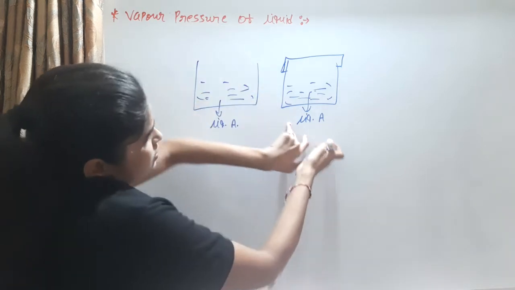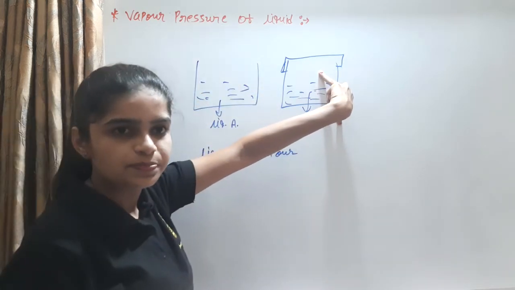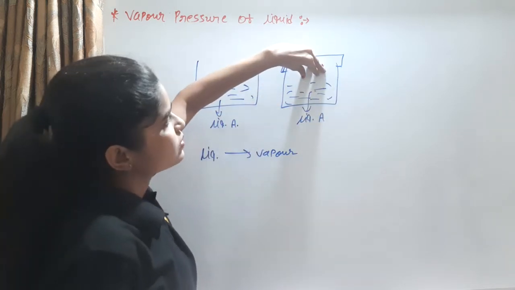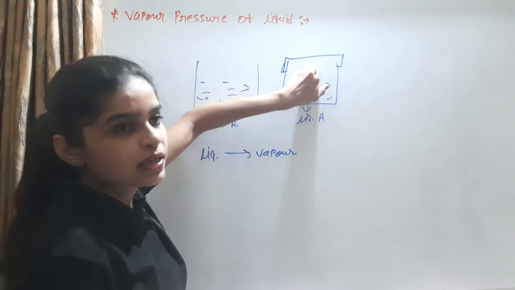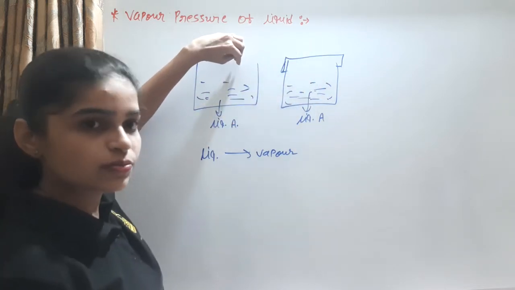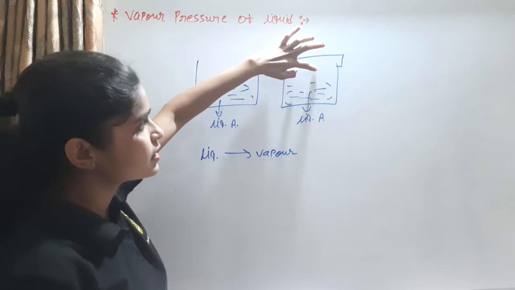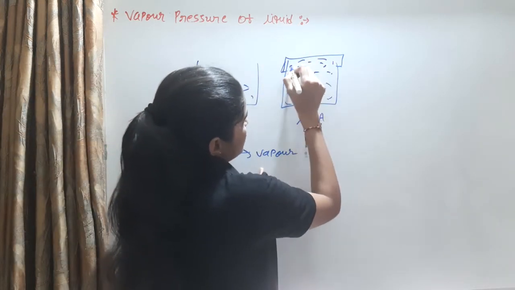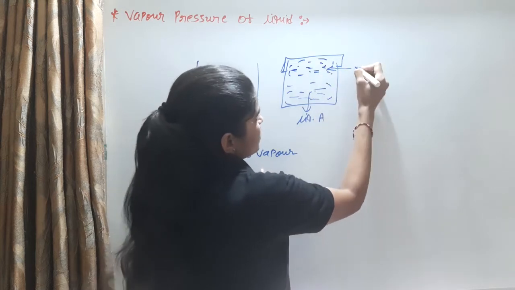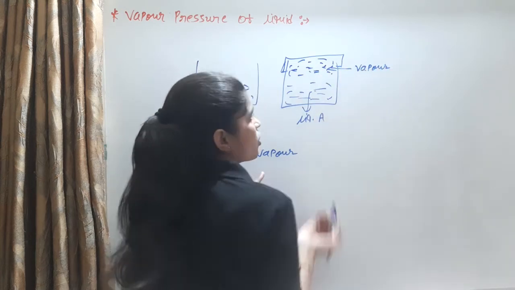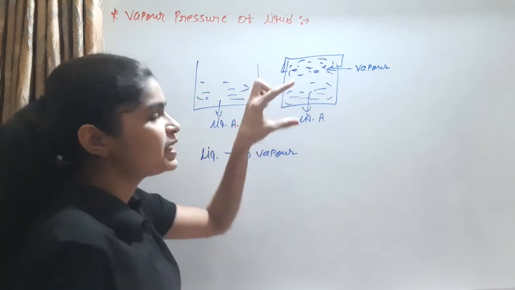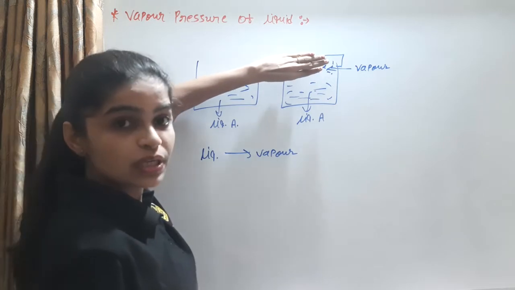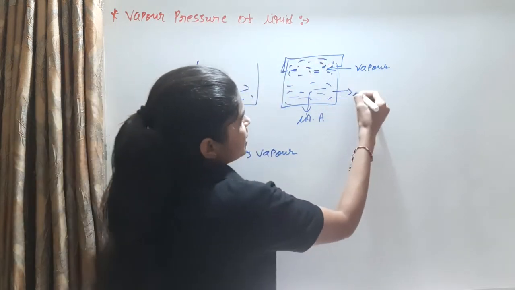The same process happens in beaker B. Liquid molecules are converted into vapor, but this vapor is collected in this place. This place is empty because this is the closed vessel, so the vapor is collected and fills this space. In other words, the liquid level decreases because the vapor form sits above the liquid phase.